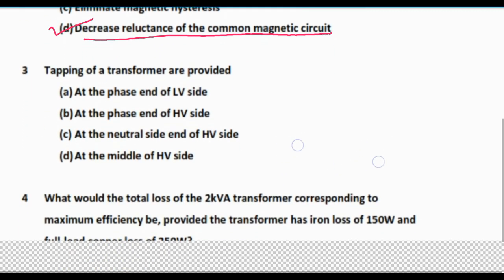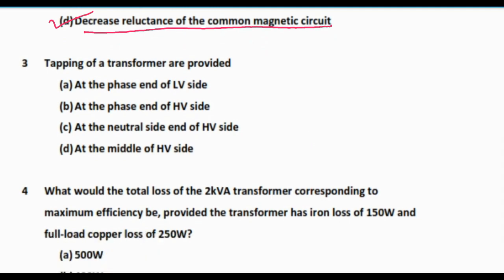So the next question is: tapping of transformer are provided, option A, at the phase end of low voltage side, at phase end of high voltage side, at neutral side end of high voltage side, at middle of high voltage side. So this is at middle of high voltage side, because in case of high voltage side, if we tap at the middle point, then the voltage control will be on a large scale for us, and we can vary the voltage by a large number of tappings. So this is at middle point of high voltage side.